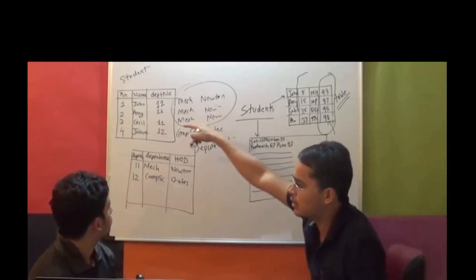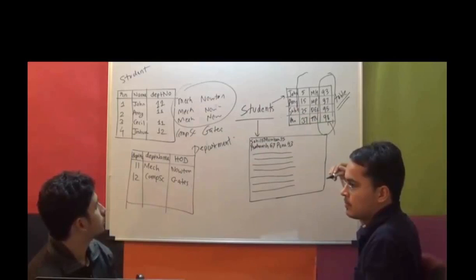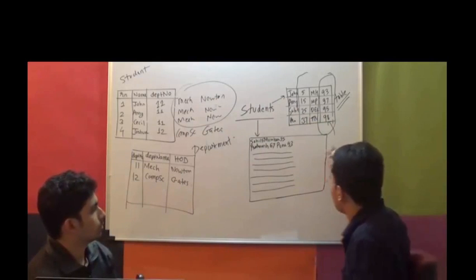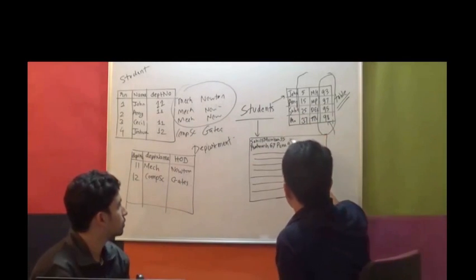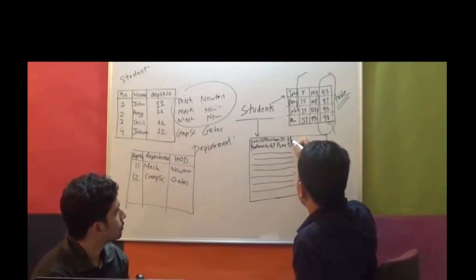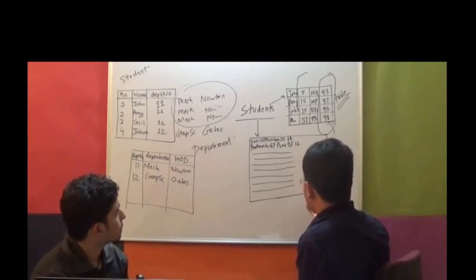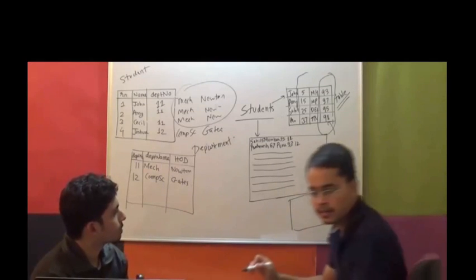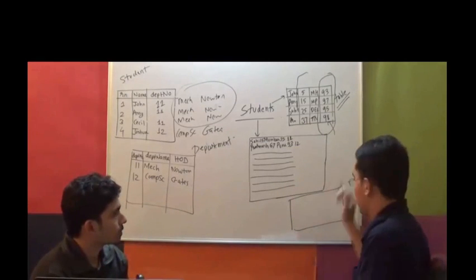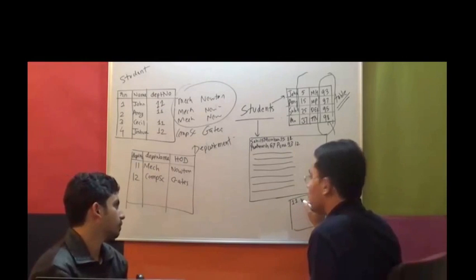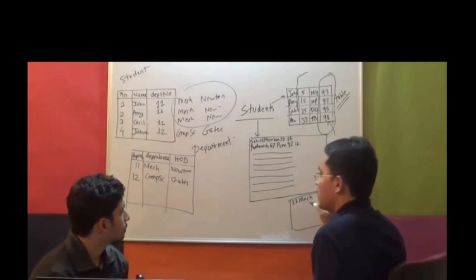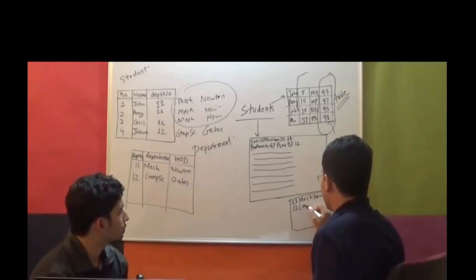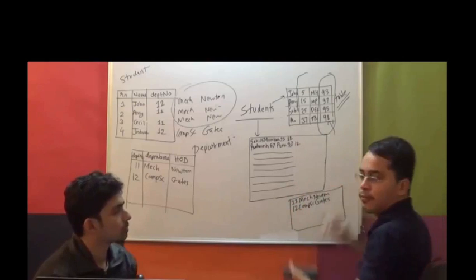Now, can you see this kind of thing happening in files? No. I mean, how do you do that in files? We'll have to do something like, we'll add the department number here, 11, 12, right? Then in some other file, you'll have to store the departments. Is it visible? Okay, so department files, so let's say 11 and Mech and Newton, 12 Comp Science and Gates, right? Now these two are separate files, right?